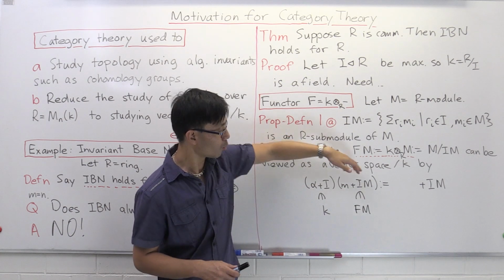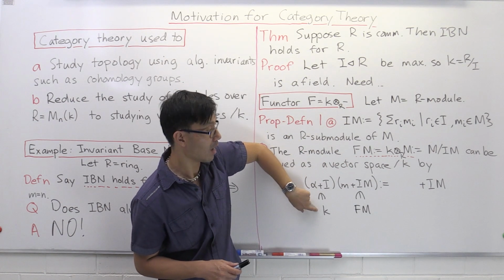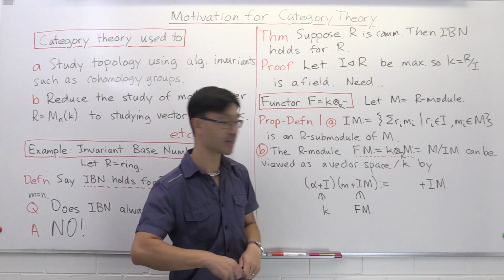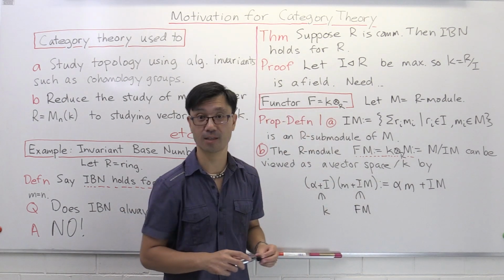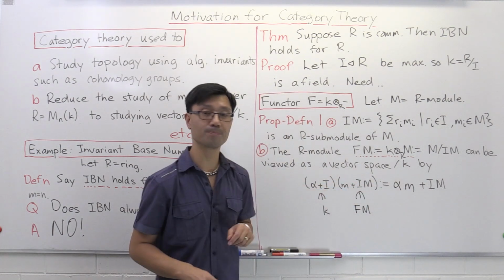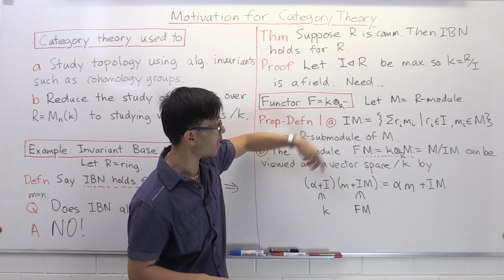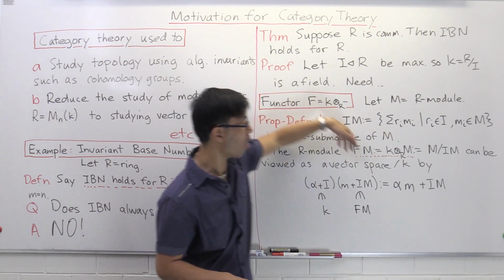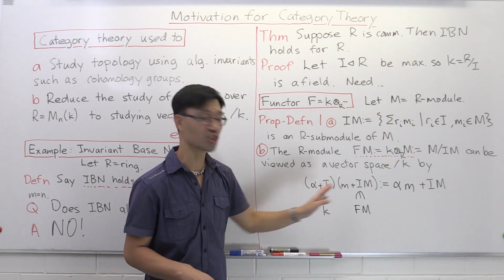We want to scalar multiply by elements inside this field K now, and the answer is it's a coset of IM, and which coset is it? It's the coset of alpha m. That's what we will choose. That's very well and good, and a very natural choice, as you can see. This alpha will be inside R, so essentially it's just induced by the R module structure on this quotient here.